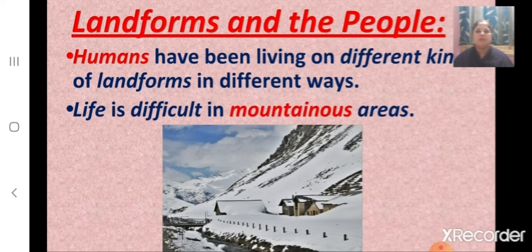Why? Due to the harsh climate. So fewer people live in mountain areas, and since the slopes are steep, less land is available for farming. This means life is not easy for people in mountains. So it is difficult for them to live in the mountainous areas.